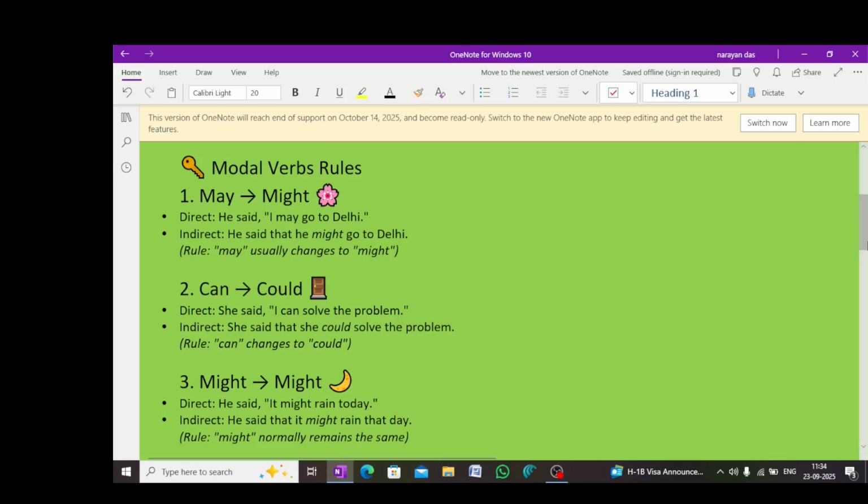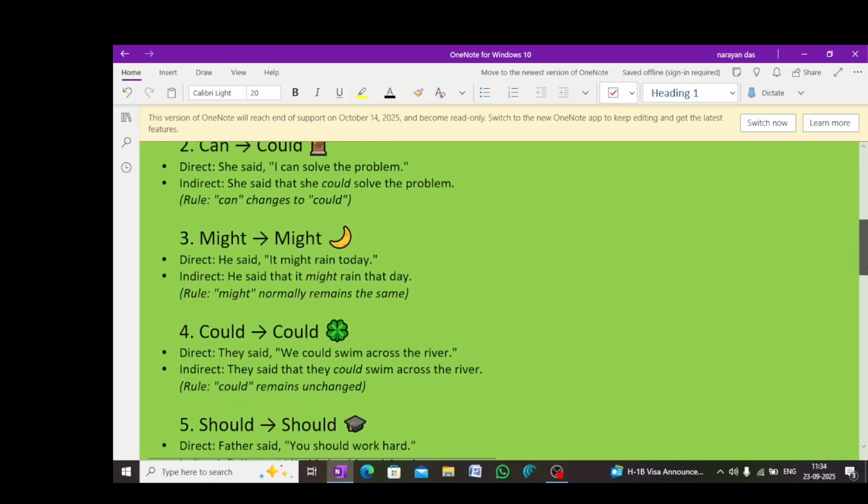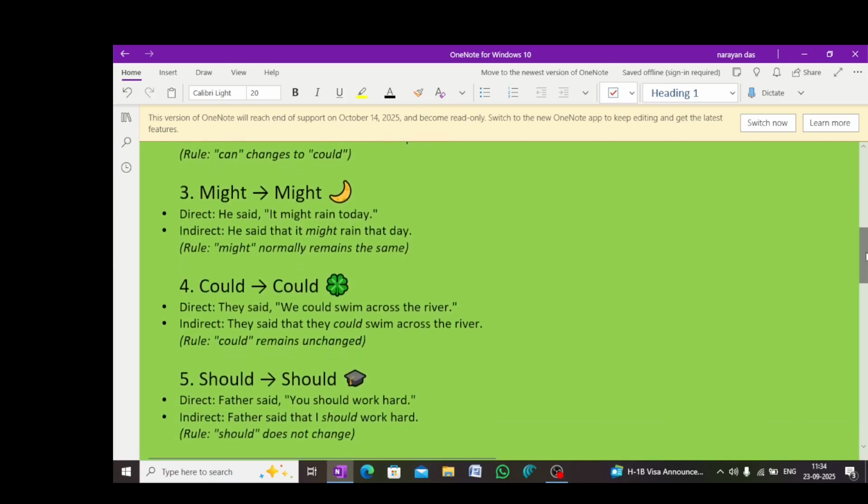Might will remain as might because it is already the past form of may. Direct, he said it might rain today. Indirect, he said that it might rain that day. So might remains the same and today becomes that day. Could will remain as could because it is already the past form. Direct, they said we could swim across the river. Indirect, they said that they could swim across the river. So could remains the same.